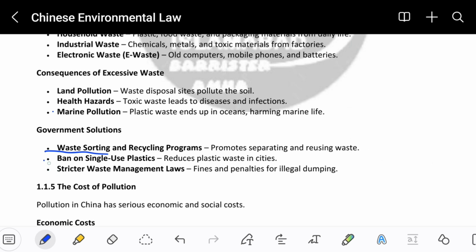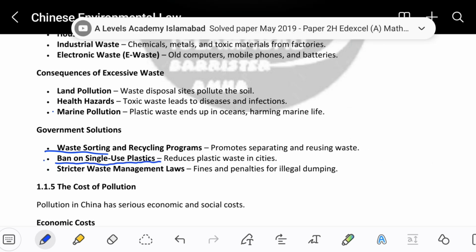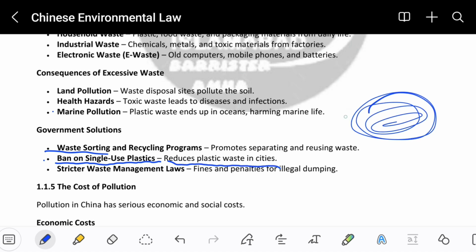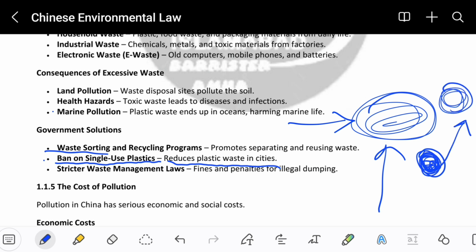Ban on single-use plastics reduces plastic waste in cities. So basically the government should take measures in reducing the use of plastic in cities and ban those plastics as well, because if the government is producing any kind of plastic, people will purchase it and throw it away, and the waste will be a lot, and it will be difficult for the government to reduce this kind of waste.